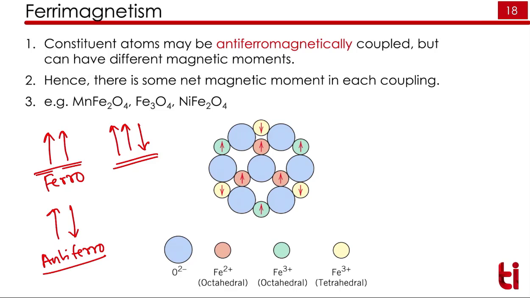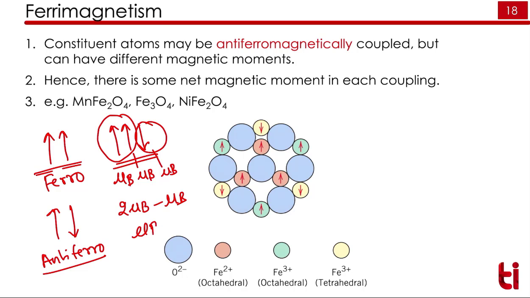So for the net magnetic moment, as I said, one electron will produce 1 μB, a Bohr magneton, of magnetic moment. So 1 μB for this one, 1 μB for this one, and 1 μB for this one. Since two are in the up direction, it will be 2 μB, minus this one in the down direction, so minus μB. So the total magnetic moment is equal to μB. So there is no complete cancellation of magnetic moments in ferrimagnetic materials.